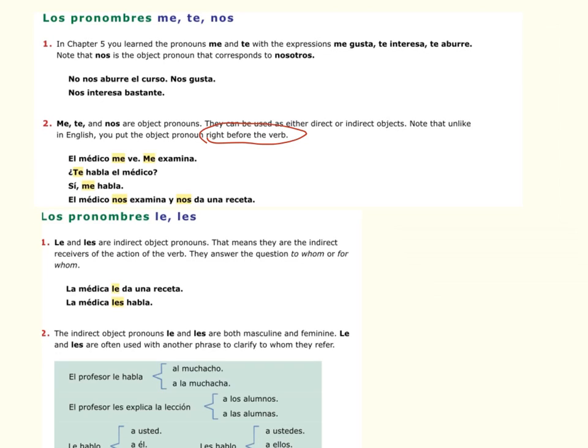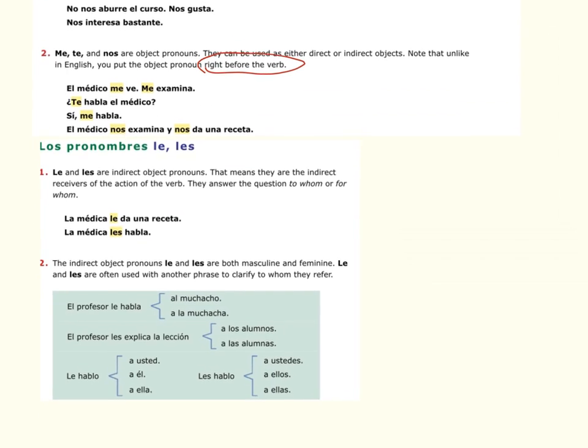La médica, the doctor, le da una receta, gives a prescription. In this case, we don't really know what le means. We'll talk about that in a second. But gives it to him or to her. Gives a prescription to him or to her. La médica les habla, speaks to them. So le and les is the third person indirect object pronoun. Let's actually see what the book tells us that they can mean.